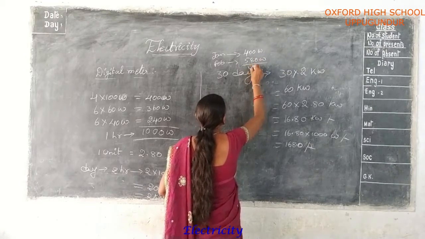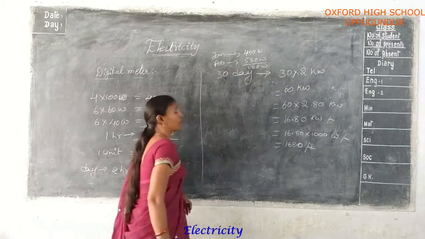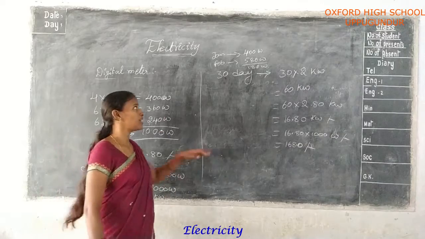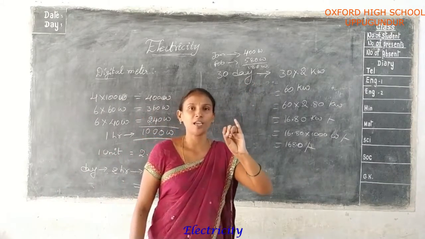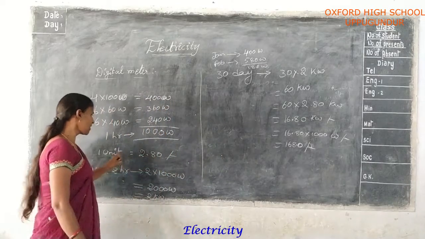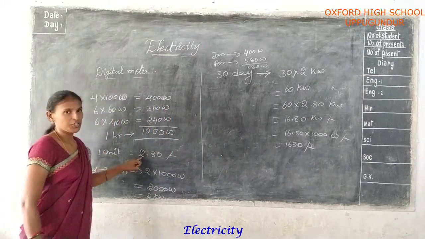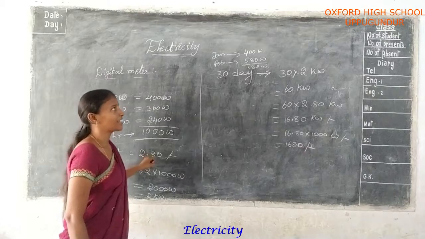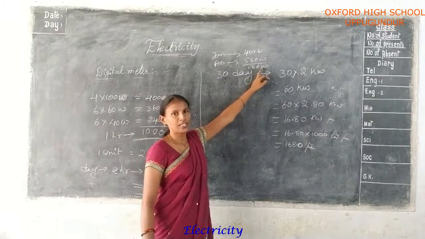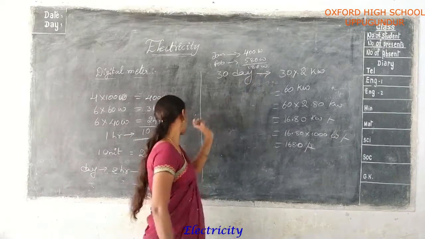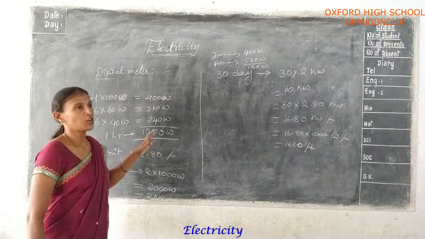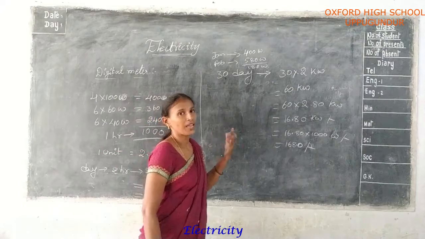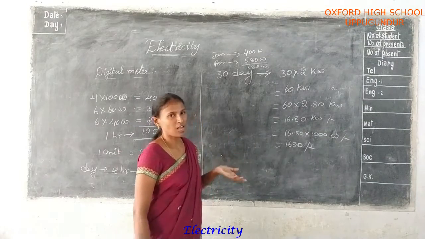The variation is 180 watts. So monthly you are using 180 watts. This is the first step. And the second step: you consider the unit cost. You find out the unit cost, and next you multiply by the unit cost, 180 into 2.8. So finally you get the amount to pay. That is the third step.